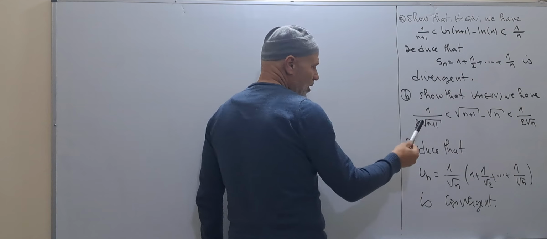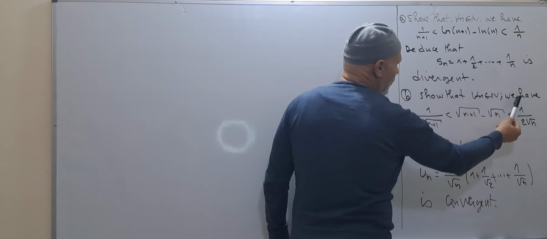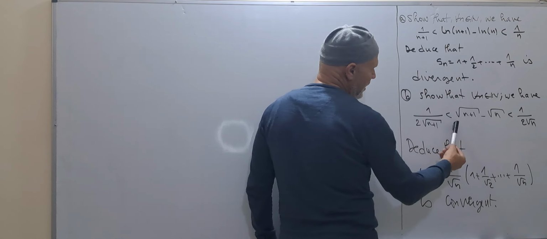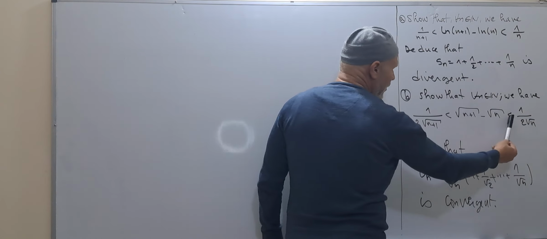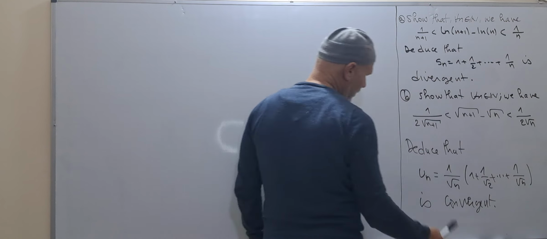Second question, show that for all n in the natural numbers, we have 1 over 2 square root of n plus 1 is less than the square root of n plus 1 minus the square root of n, which is less than 1 over 2 square root of n.